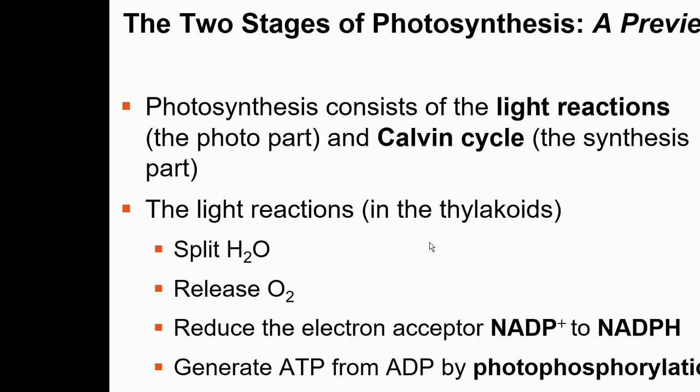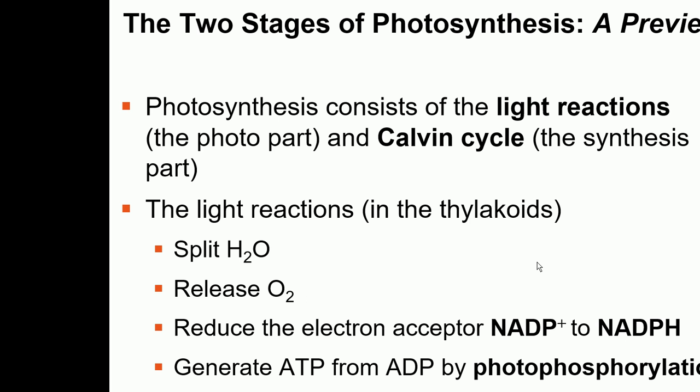The electron acceptor NADP plus gets reduced to NADPH, and ADP is converted into ATP. So these are some of the important things which take place in the light reactions. Water splits and gives oxygen. ADP gets converted into ATP, and NADP plus gets converted into NADPH. The energy is converted into two forms: one is ATP, another is NADPH.